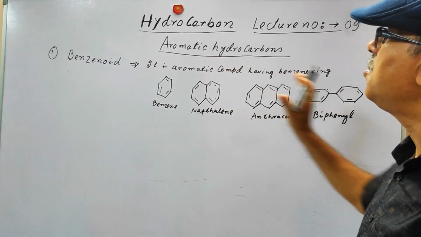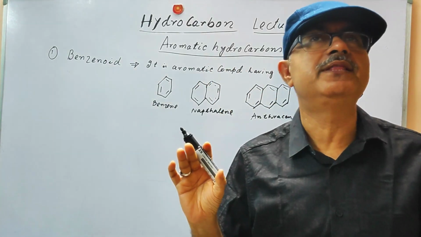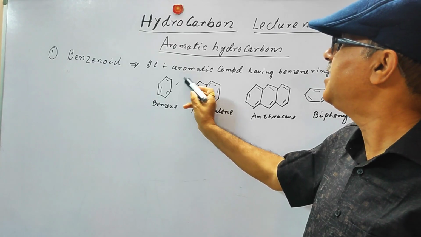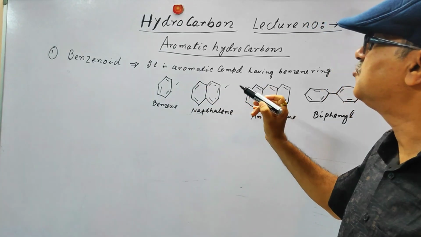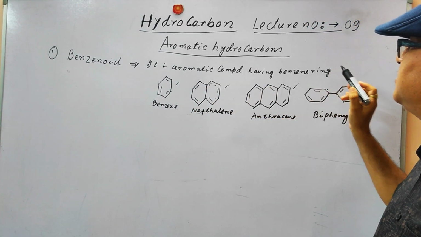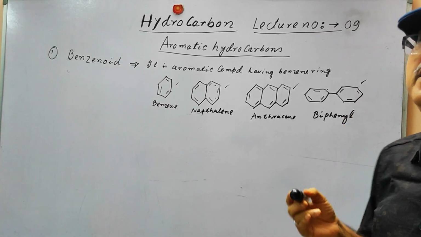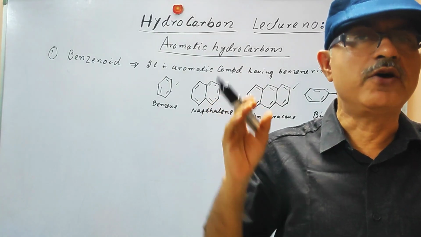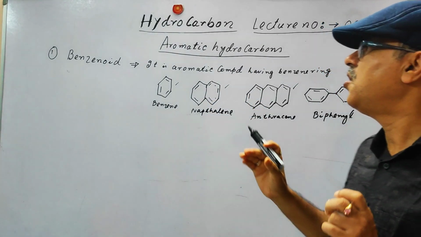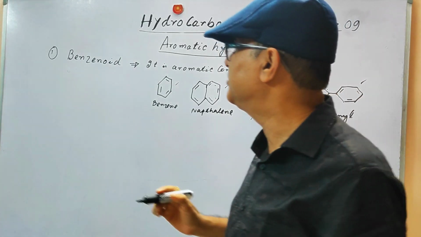So these are all benzenoid because they have the benzene ring. You can see here one benzene ring, here two benzene rings, here three benzene rings, and this also has two benzene rings. So they are aromatic compounds, but their class is benzenoid.